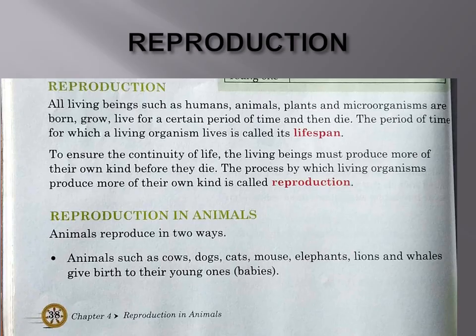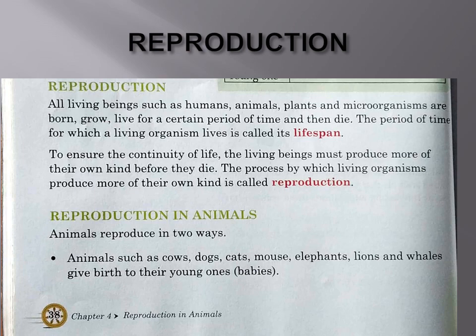Reproduction. The first thing is what is reproduction. But before that, we will have to know what is lifespan. Life means the way we are living, right? All living beings such as humans, animals, plants and microorganisms, that is very small living organisms, are born, grow, live for a certain period of time and then they die.